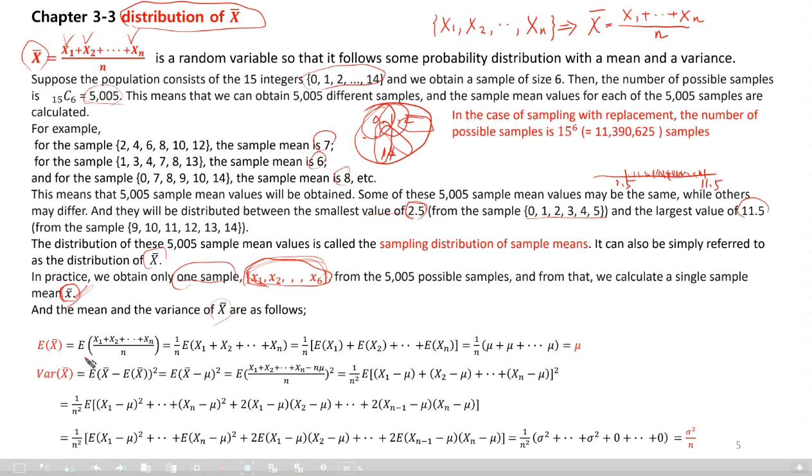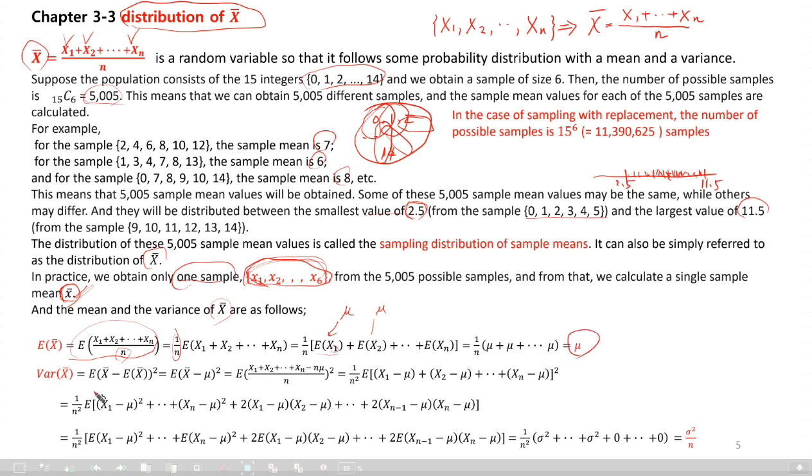E of X bar: X bar is X1 plus X2 plus up to Xn, divided by n. With the operation of expectation, the constant comes out, and we have E of X1 plus E of X2 plus up to E of Xn. What is this? It is the mean, mu. You don't have to consider the subscript. So we have n mu divided by n, and it is going to be mu.